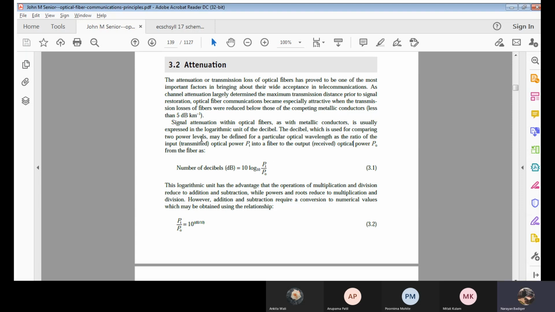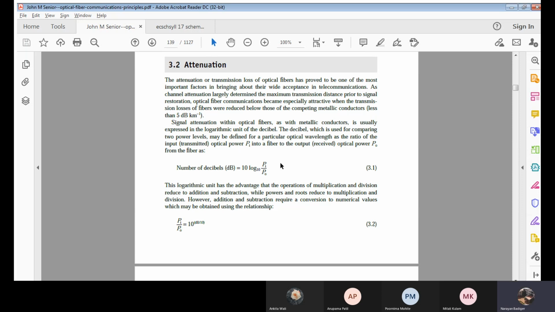You may wonder as it looks different. Transmitted power is Pi or PT, and the output power P naught, the received power, is also called PR. That is the normal convention which we use, but here they have used Pi for the transmitted or input power and P naught for the output power. The ratio with log gives you the attenuation loss: 10 times log of Pi by P naught to the base 10, so many decibels.